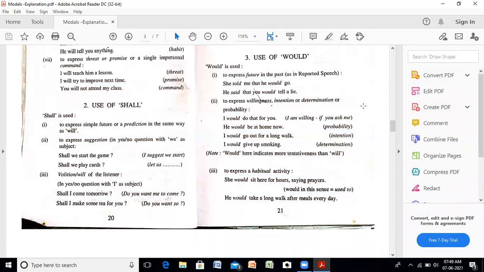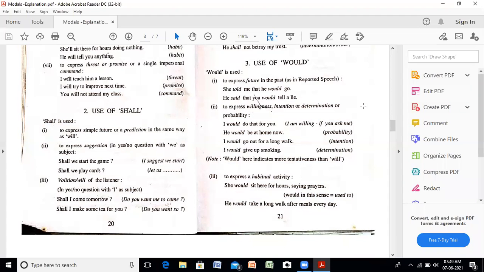Coming to the next part, to express willingness, intention or determination or probability. Probability भी क्या होती है? संभावना, किसी चीज़ के होने की संभावना होती है. And we have discussed this in will or shall also. See the difference. I would do that for you. I am willing if you ask me. He would be at home now. Probability. I would go out for a long walk. Intention. I would give up smoking. Determination.